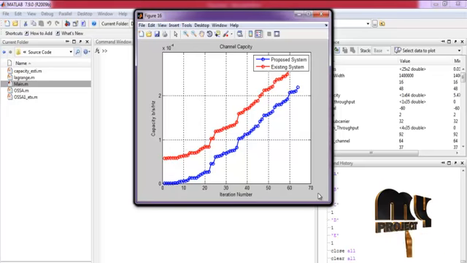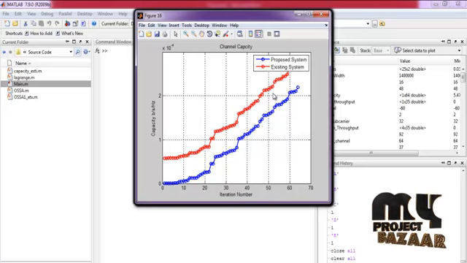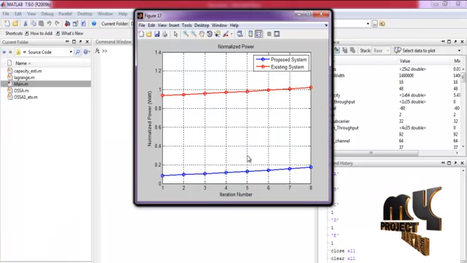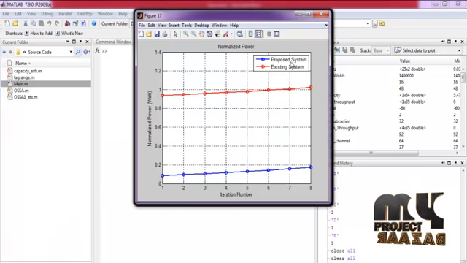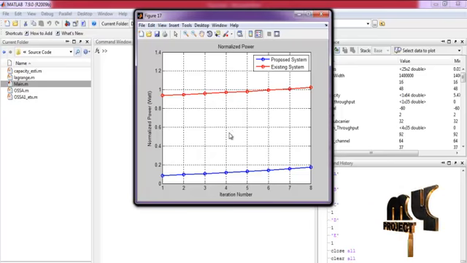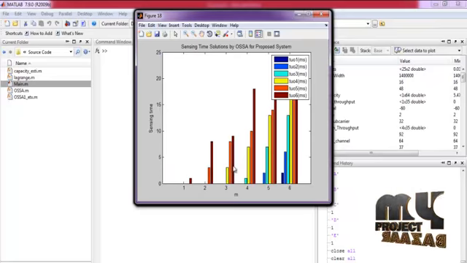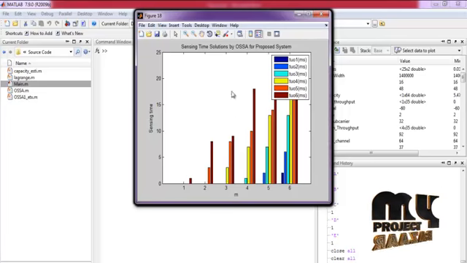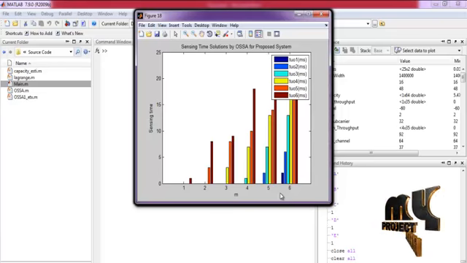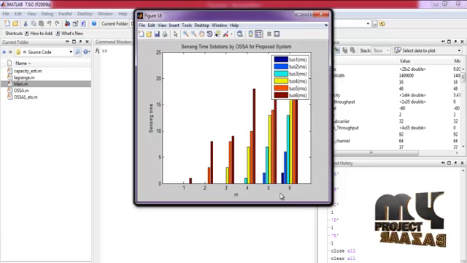By varying the iteration number, we got a decreasing response in the capacity, and this is the normalized power in watts between our existing and proposed system by varying the iteration number, and this is the sensing time for our various channels. Finally, we increase the capacity for our saturated and unsaturated modes using our CSMA/CA networks. Thank you.